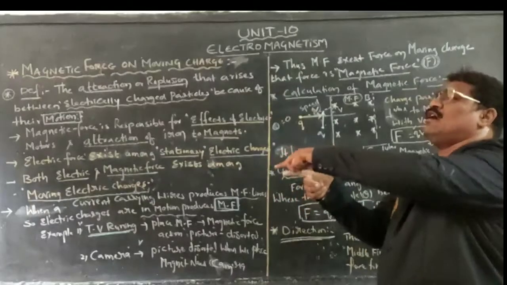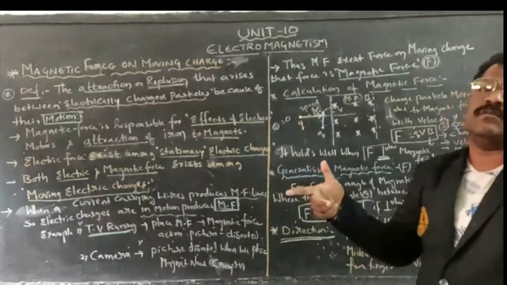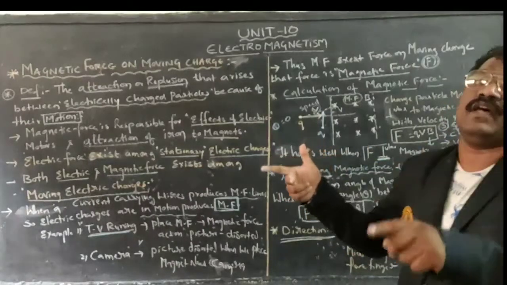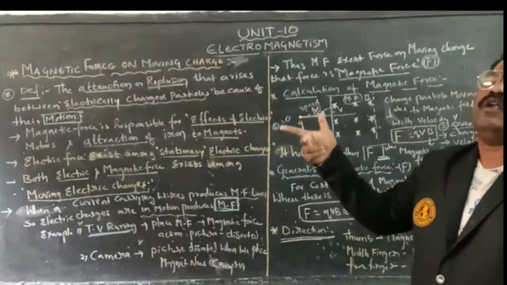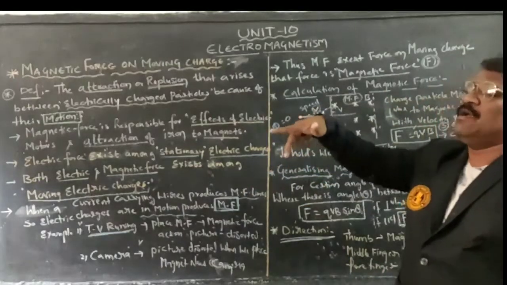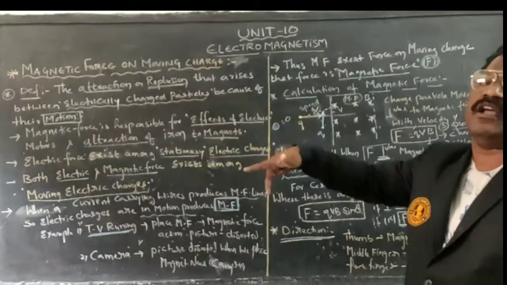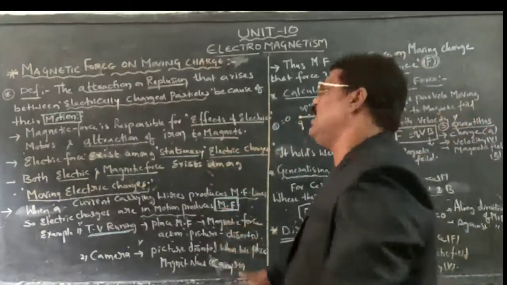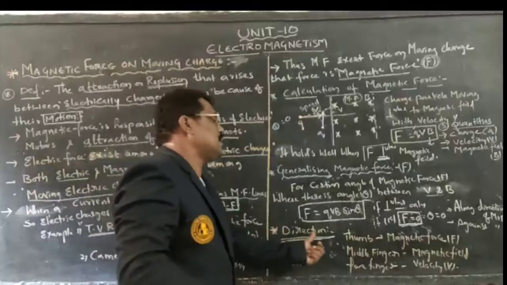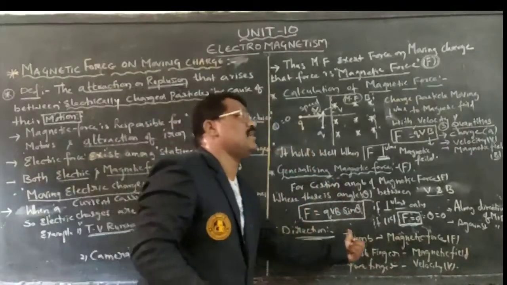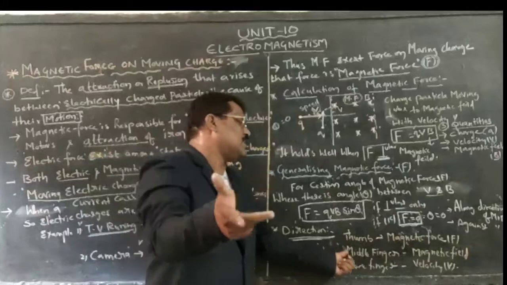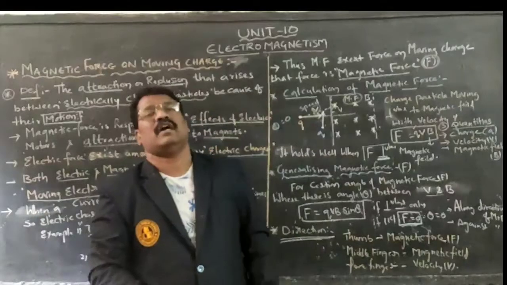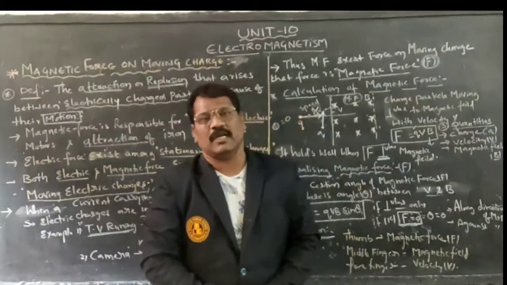The forefinger indicates the speed of the charged particle in motion. The middle finger indicates the magnetic flux density or magnetic field acting upon the charged particle. These three must be mutually perpendicular to each other, only then can we represent the direction. The thumb represents the direction of the magnetic force, the middle finger represents the magnetic field, and the forefinger represents the velocity of the charged particle which is in motion.